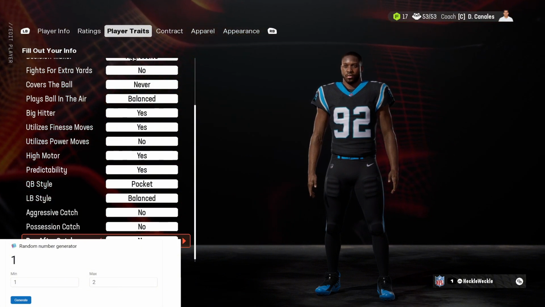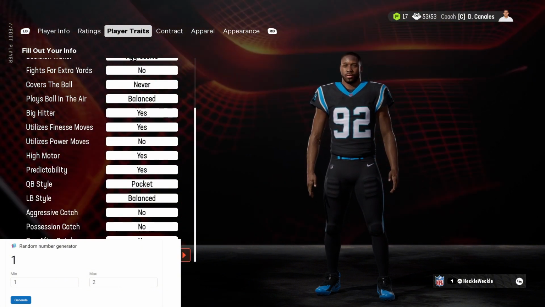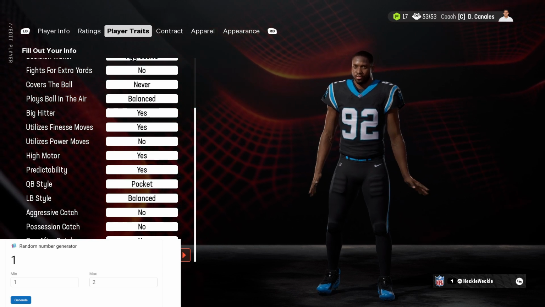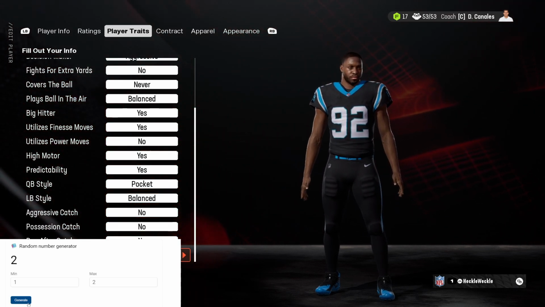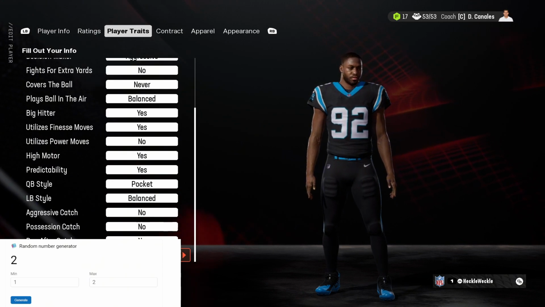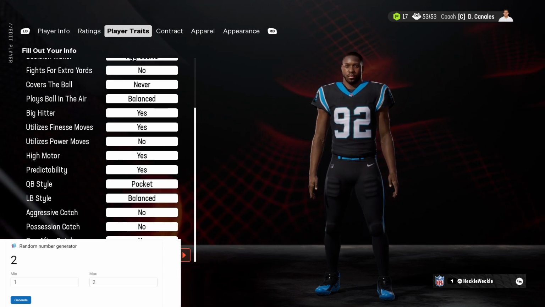Then there's some catching here, which we won't do, but strip ball. This one's also a pretty good player trait to have if we do get it. Yes or no? Starting off with no, 1 or 2. And we get 2, so he can strip the ball, which is huge.